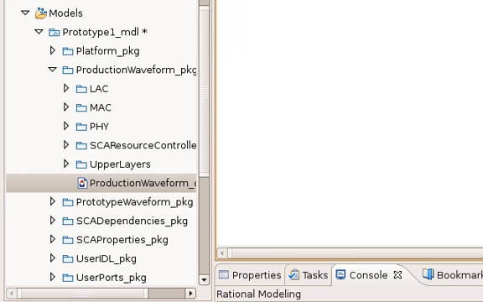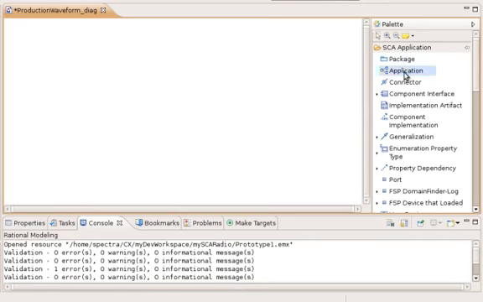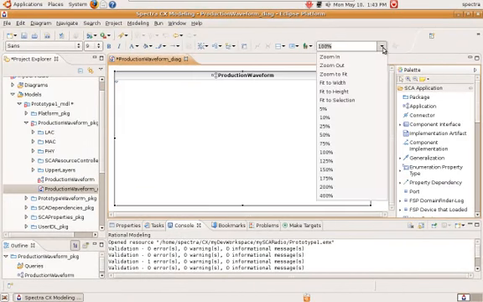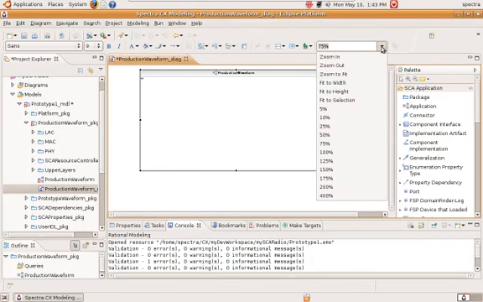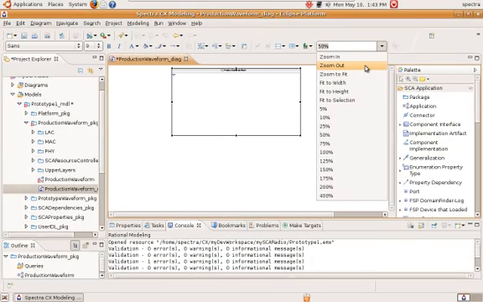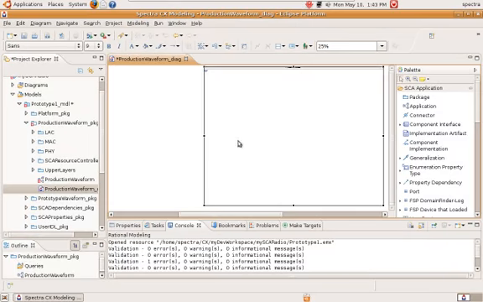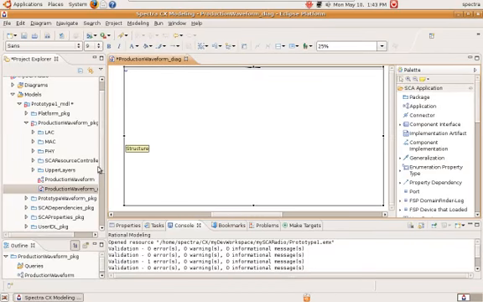And I simply go across the SCA application drawer, I select the application component, and I drop it onto my diagram, and I give it the name of production waveform. I'm going to need quite a bit of space to build my waveform, so I'll just zoom out a few times, and then I can make the application quite large so I can drag and drop components on my application.